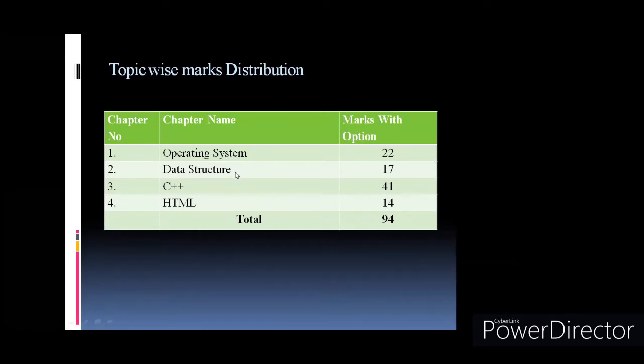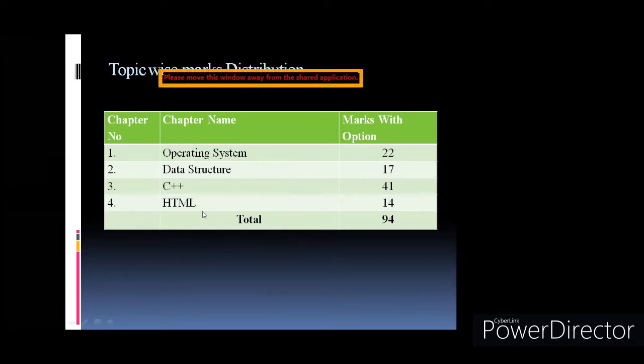Now, data structures and then operating system. In operating system, there are 22 marks with option. Data structure is for 17 marks. C++ is 41 marks and HTML is for 14 marks. If you see, the major weightage is for C++ because the major programming part is from C++.